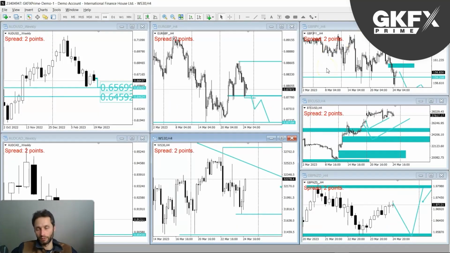I'm only interested if I get a really high probability scenario playing out. I don't want to be taking a risk. I want to be playing according to our rules and where the probabilities favor.